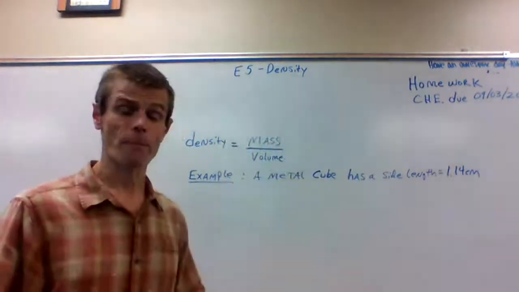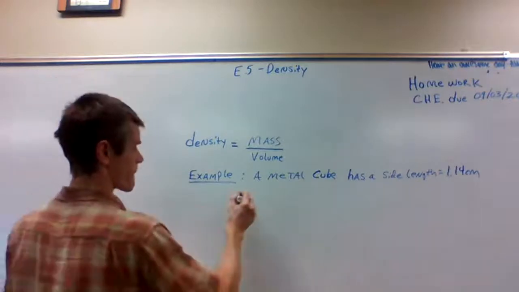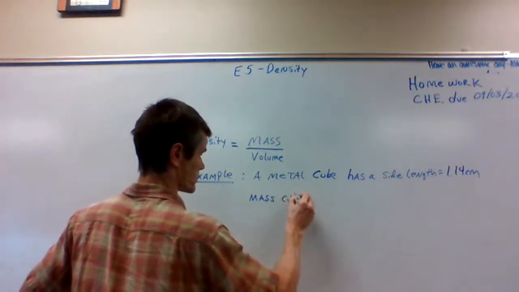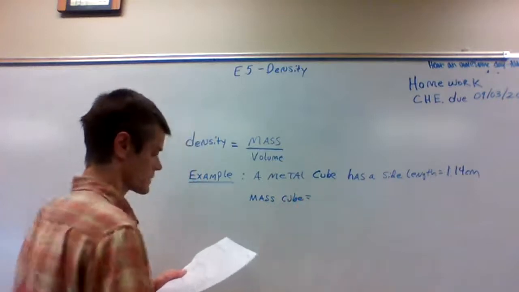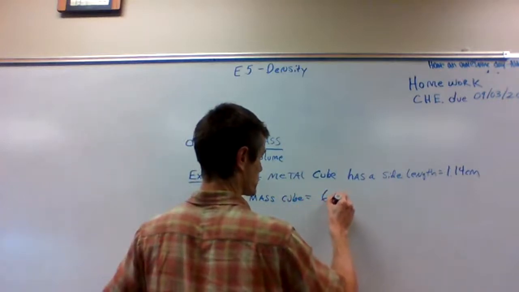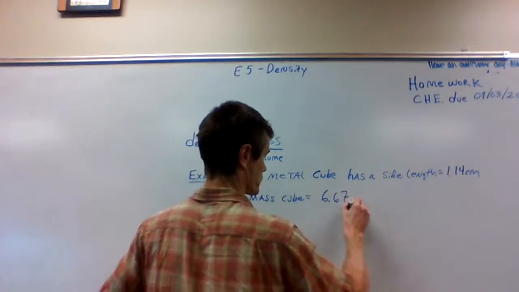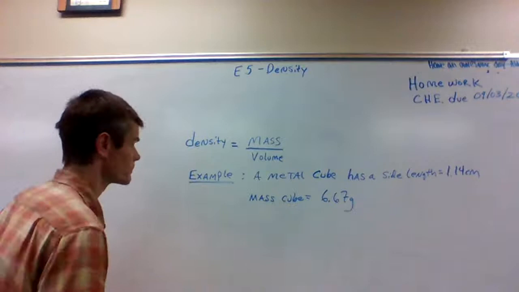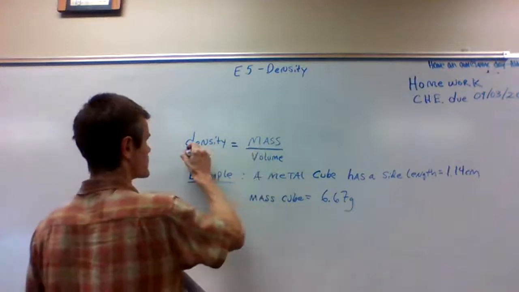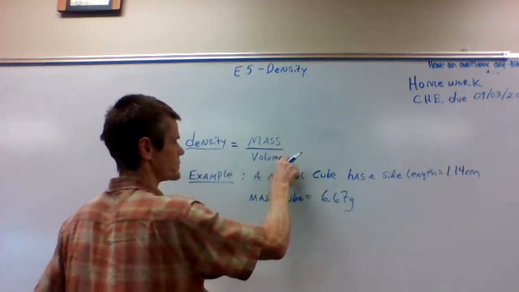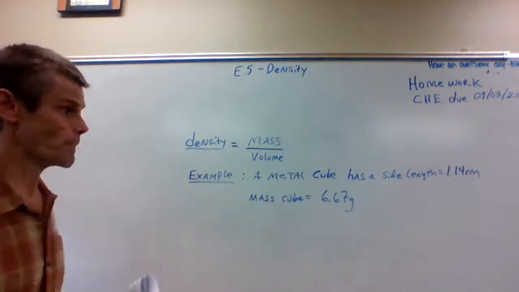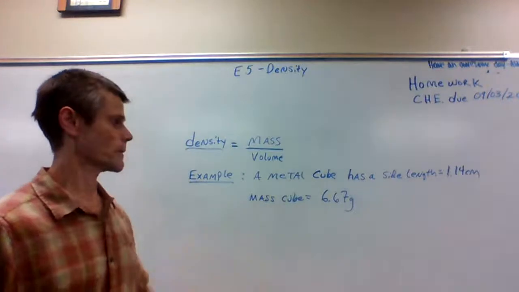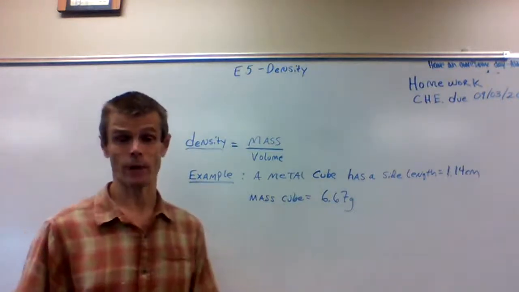And they also give us the mass of the cube, 6.67 grams. And the question is, what's its density? Well, remember, density is the mass of the substance over the volume. Metal cube has a side length of 1.14 centimeters, mass of 6.67 grams.